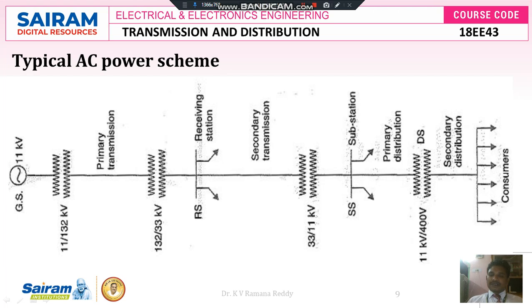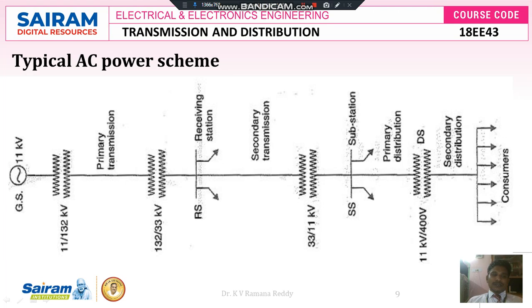And again this 11 kV, before it reaches the secondary distribution system, there is one more step down transformer. With the help of this step down transformer, we step down that 11 kV voltage into 400 volts. So we distribute 400 volts in the secondary distribution between line to line, that is R to Y, Y to B and B to R. And again we are distributing 230 volts between any phase with respect to neutral.